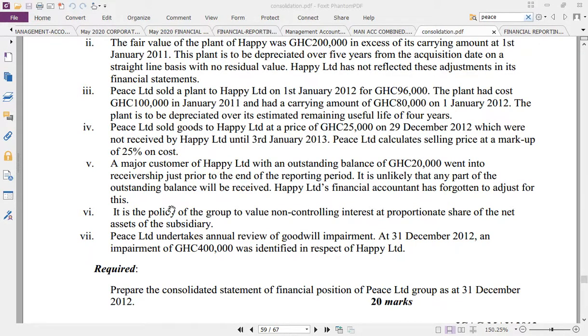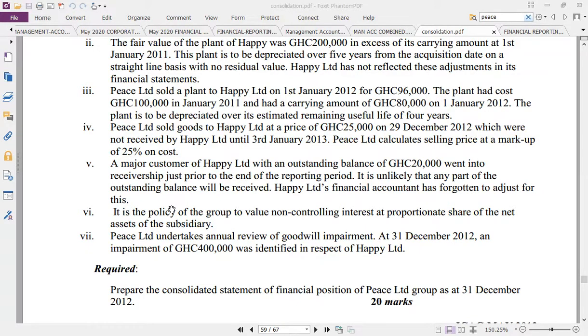Now for note 4, Peace Limited sold. So it's a parent that sold to the subsidiary. So this will not affect the subsidiary's profit. Usually the person that made the sale made the unrealized profit, so his profit must go down. That is all. So note 4 might not affect Happy.